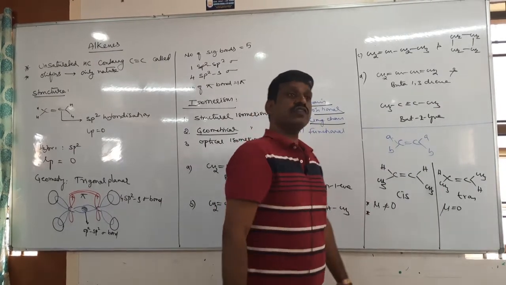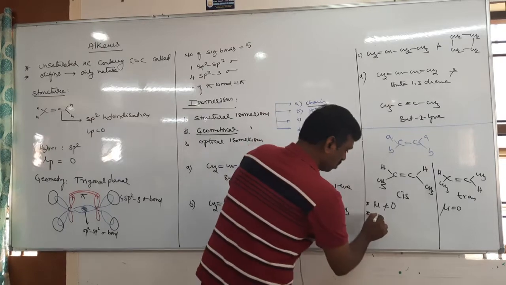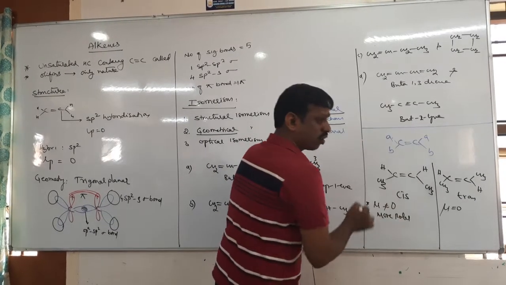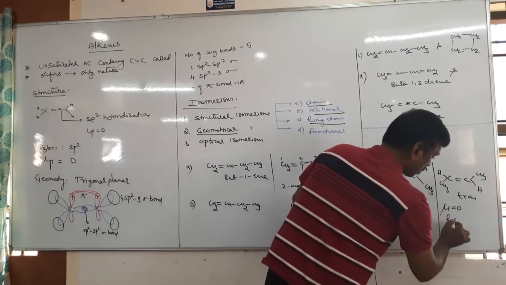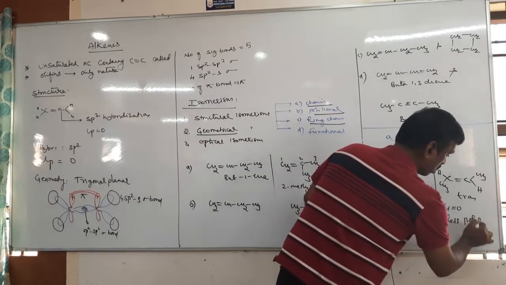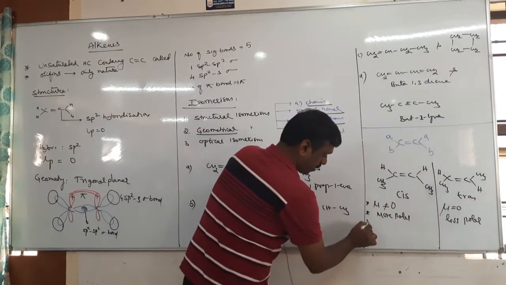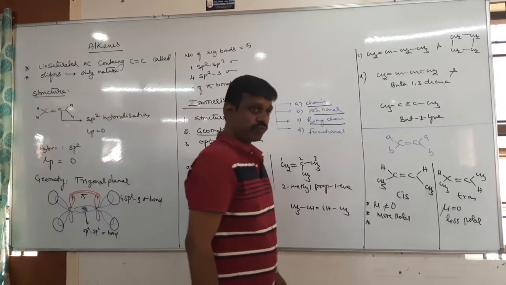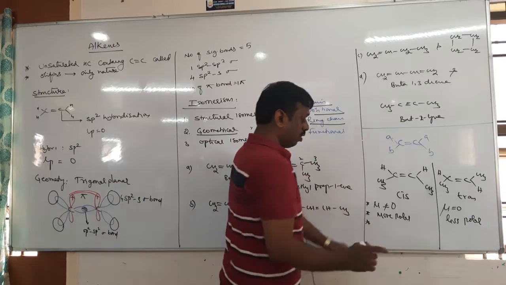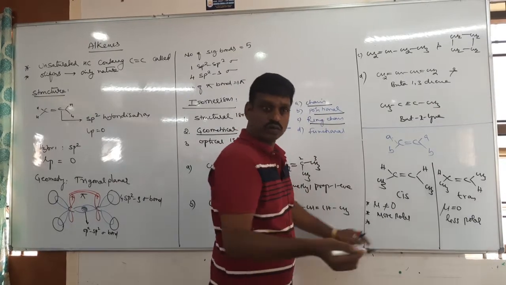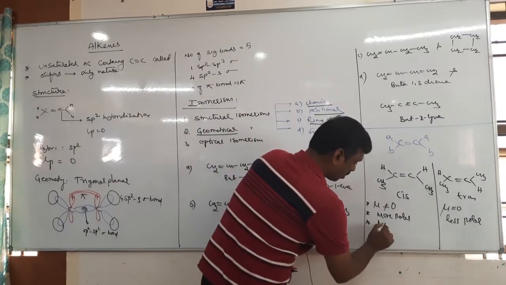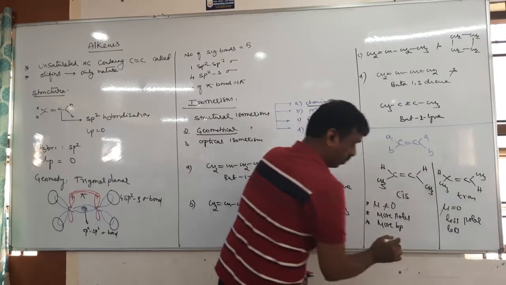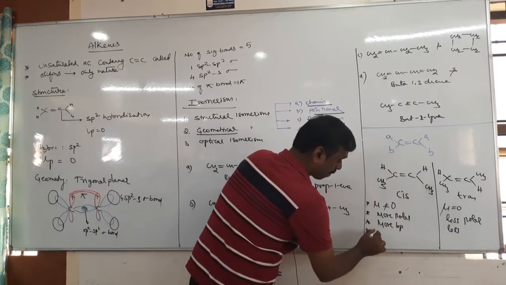Among cis and trans, which is more polar? More polar cis, because dipole not equal to 0. Here is less polar. Okay. Next, what about boiling point? So more polar, more boiling point, more BP. It is less BP.